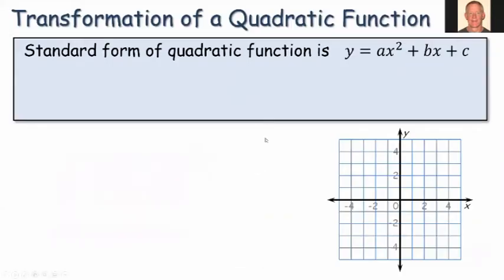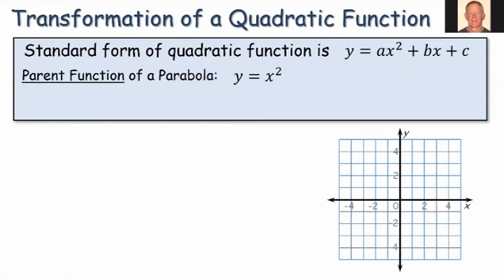Now, when we transform a quadratic function, or any function for that matter, we want to define the parent function, the most simple form of the function. The standard form for a quadratic function looks like this: y equals ax squared plus bx plus c. The parent function is simply y equals x squared.